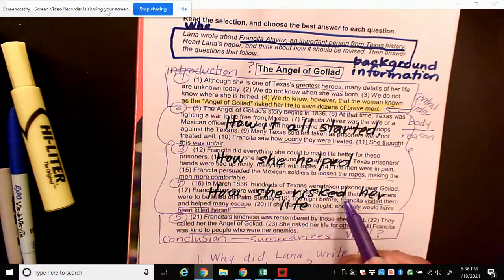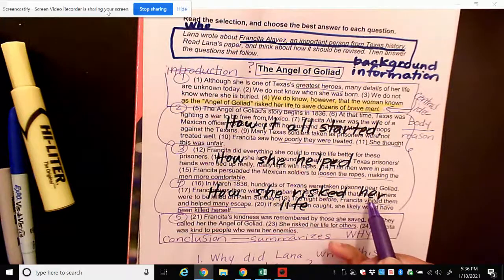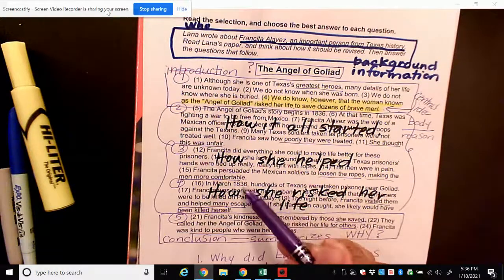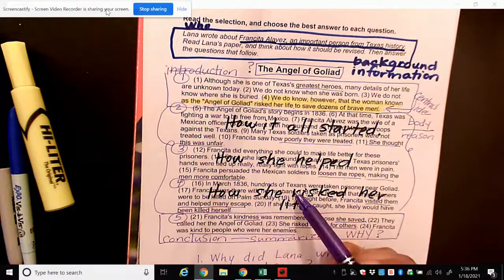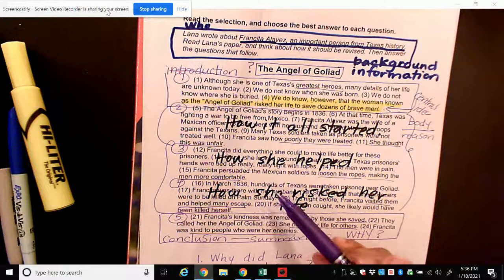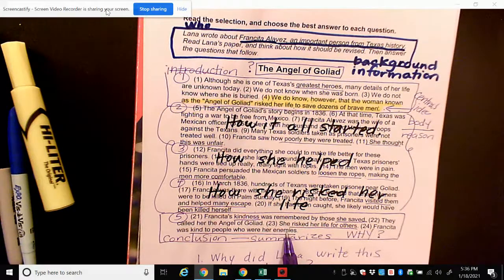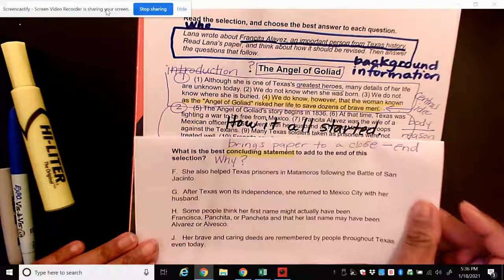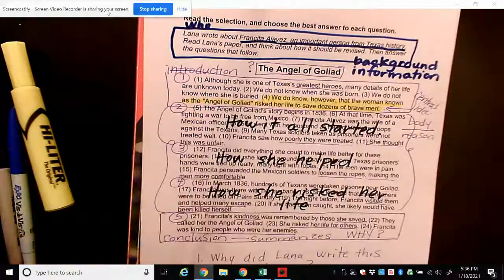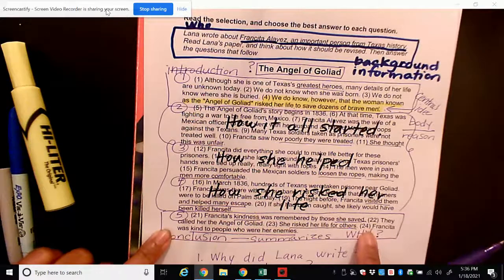Lastly, how did she risk her life? Well, she actually visited the prisoners and she helped them escape. And had she been found out, she could have also been killed herself. So she prevented them from being killed, but put herself in danger to possibly be killed had she gotten caught. And so then, of course, this last paragraph is my conclusion. So the sentence I'm going to add from my answer choices is going to go into this conclusion paragraph, right?